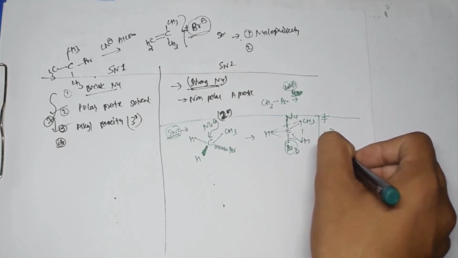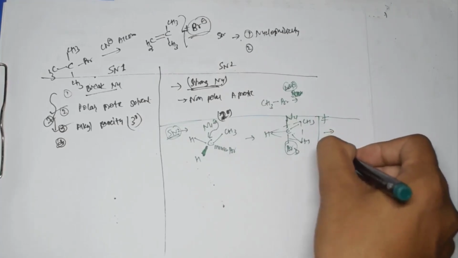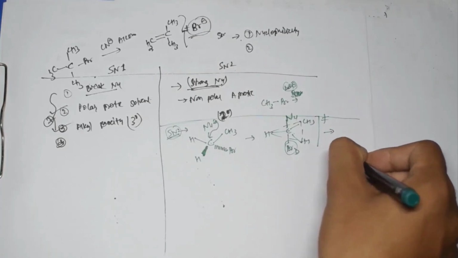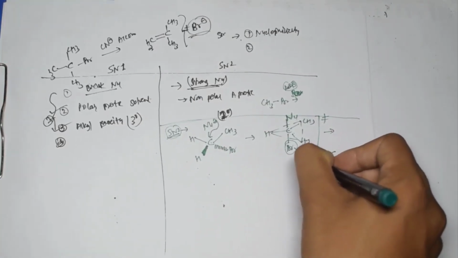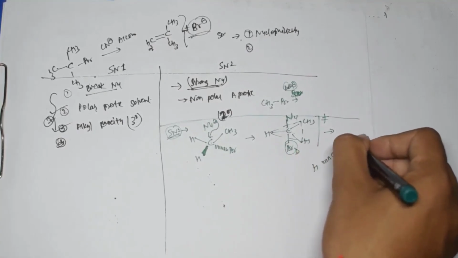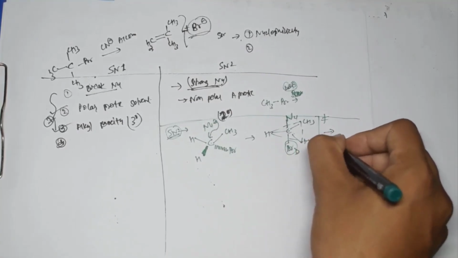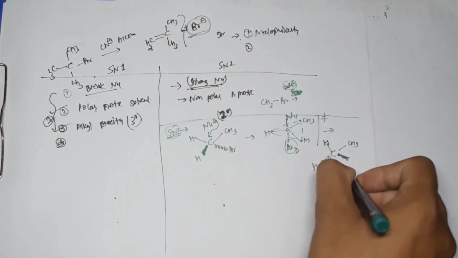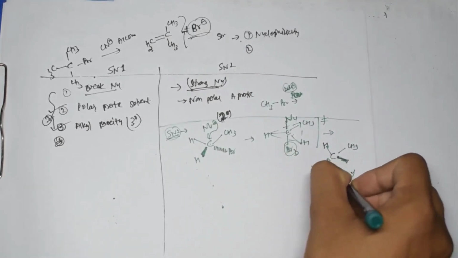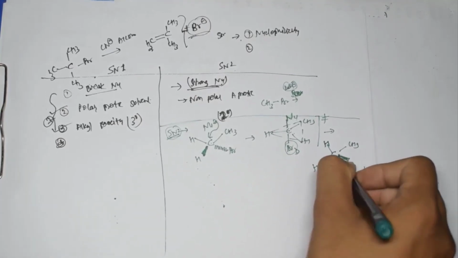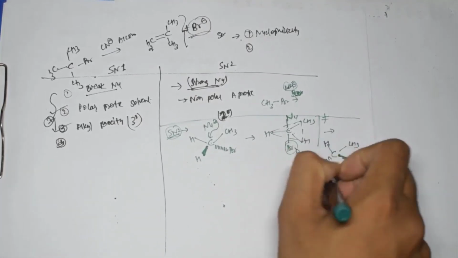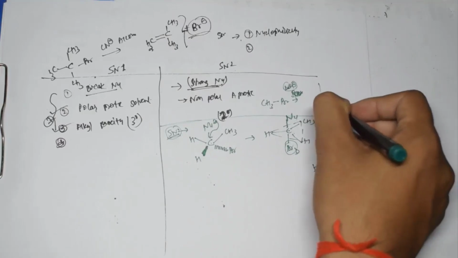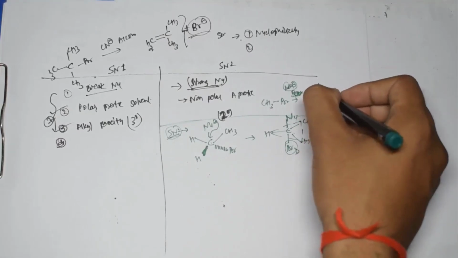And here if I talk about this nucleophile, it will come above the plane, and the hydrogen which was present over here, that will come below the plane, and here we will have this CH3, and here we will have this H. So what happens here, the inversion of configuration takes place, if I talk about the stereochemistry.